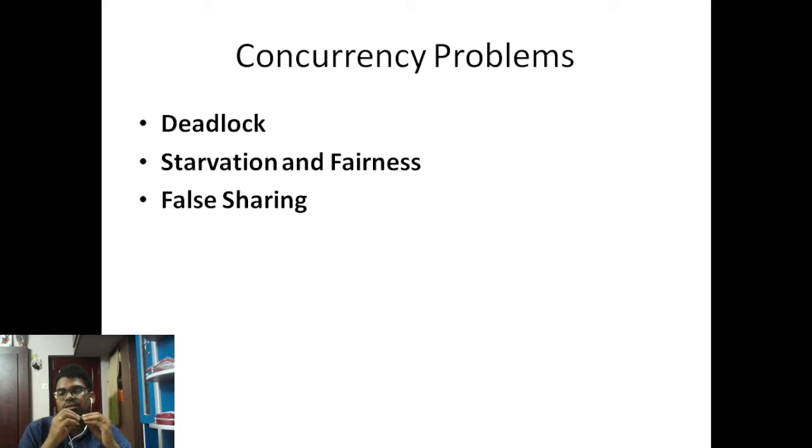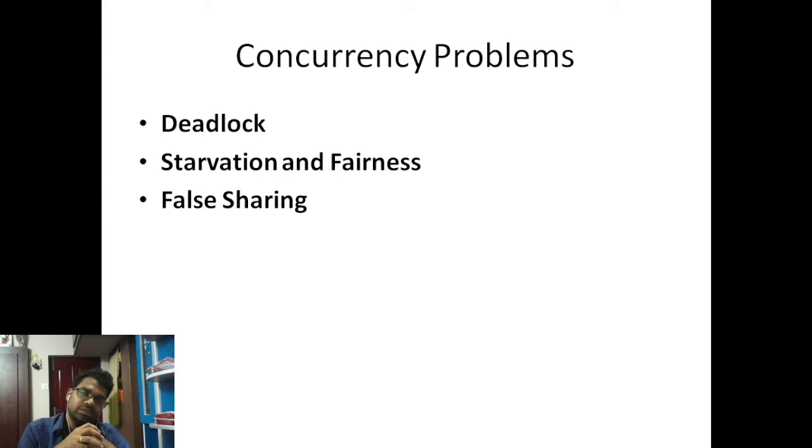A thread is waiting for an indefinite amount of time and the process is not done properly, or the thread is not handled properly, then it is said to be deadlock. You cannot move further.